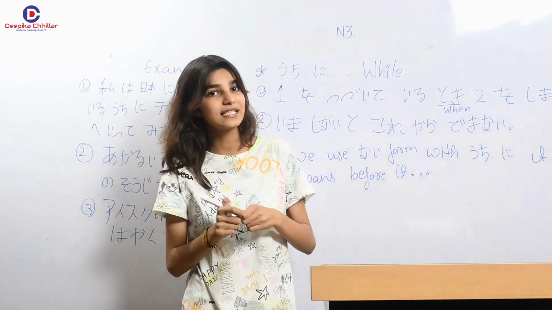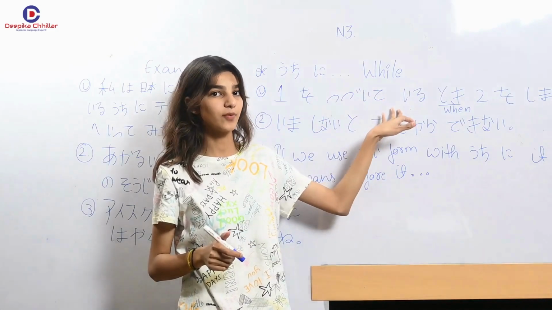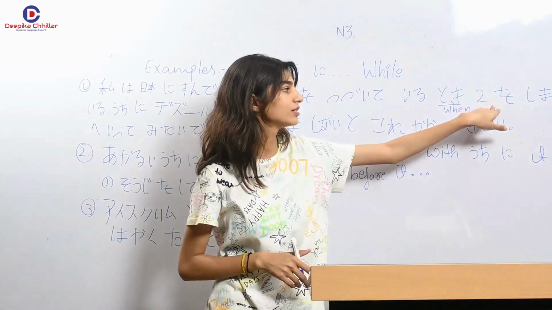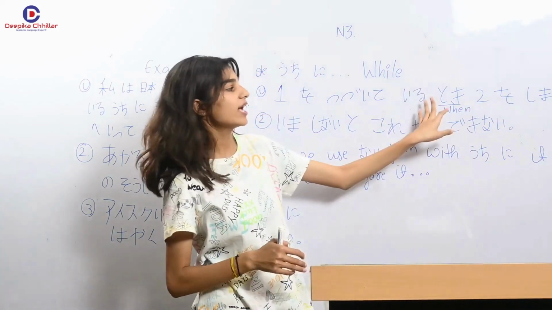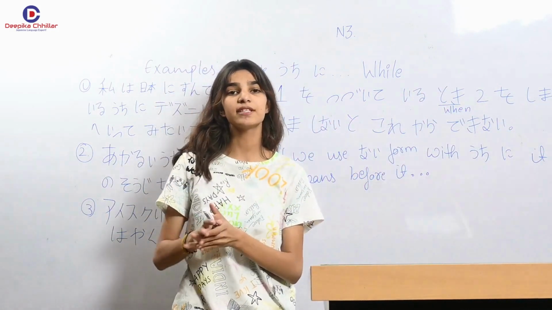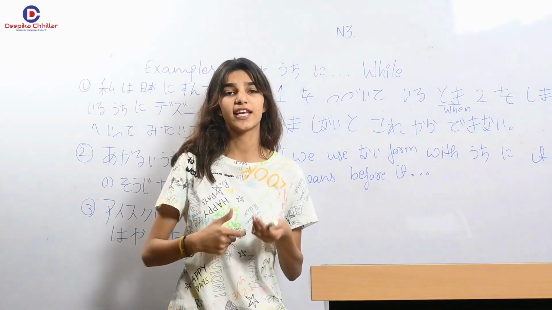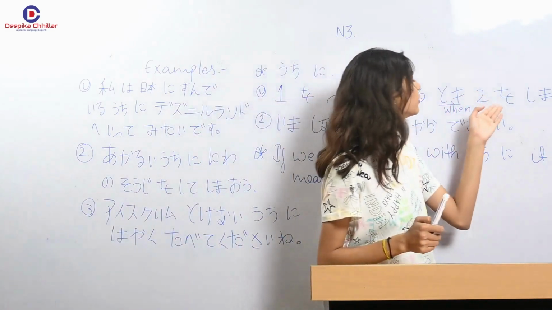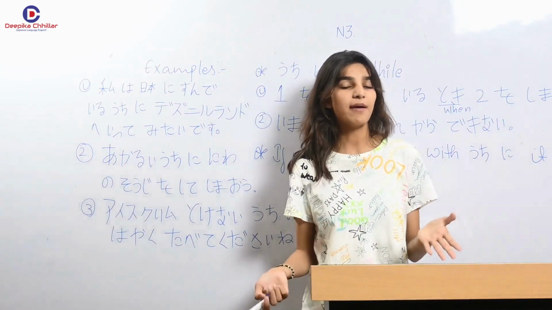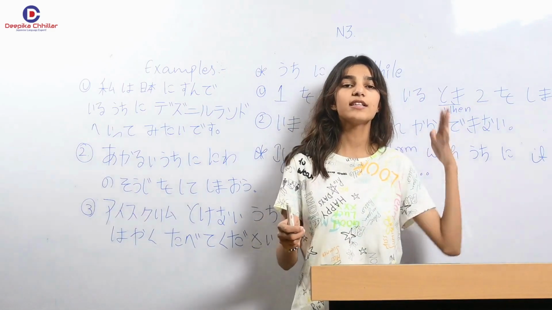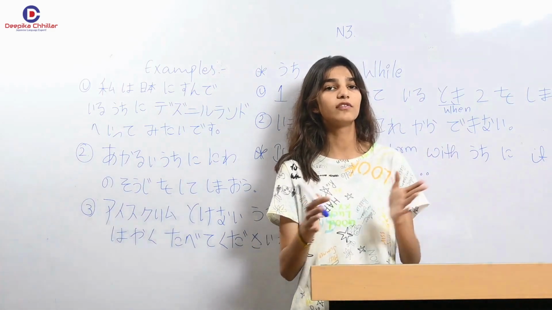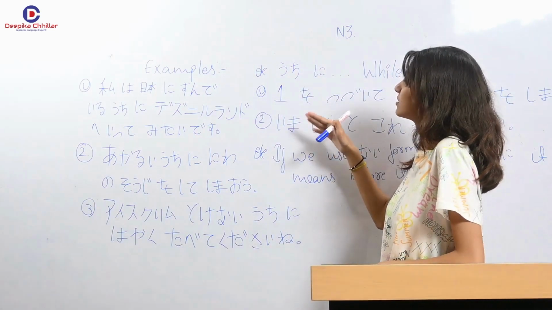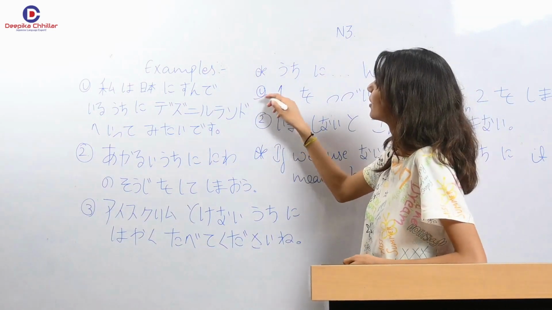So this first line says when one is happening, two is happening. When one is happening, at the same time second is done or second is happening too. Like while one is happening, second is also happening. मतलब एक काम साथ में दूसरा भी हो रहा है. Like both the works are done at the same time. Got it? I hope you got it.